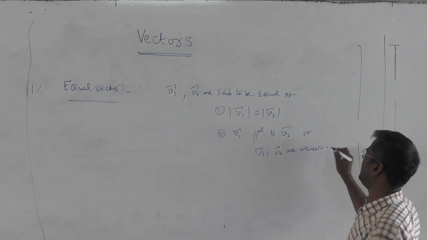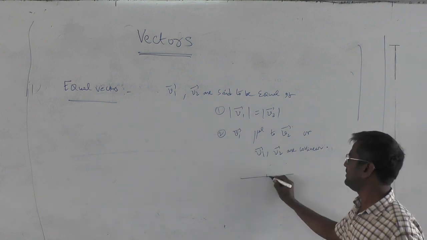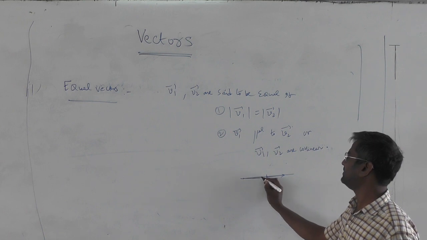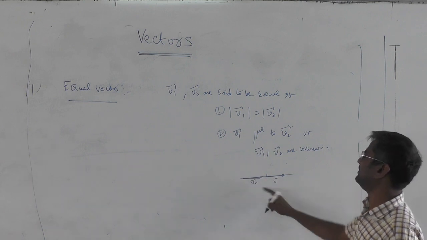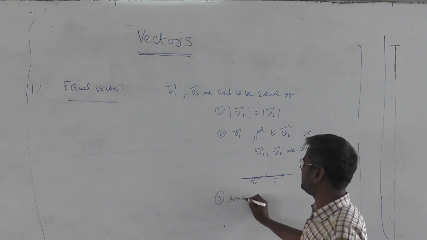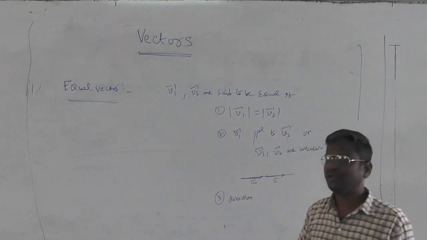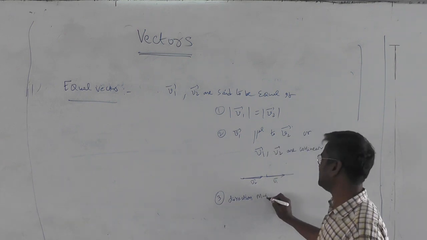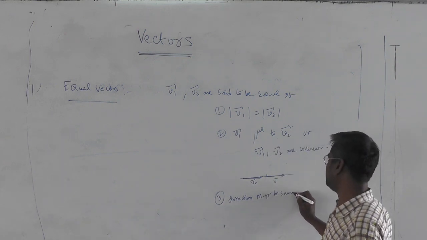That's it. Either they lie on the same line, like this V1 bar, and like this V2 bar. The direction is also same, right? That is also important. Otherwise, they will be anti-parallel. Anti-parallel vectors we don't consider as equal vectors. Direction must be same for both.